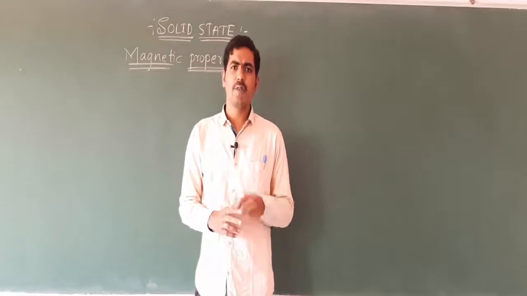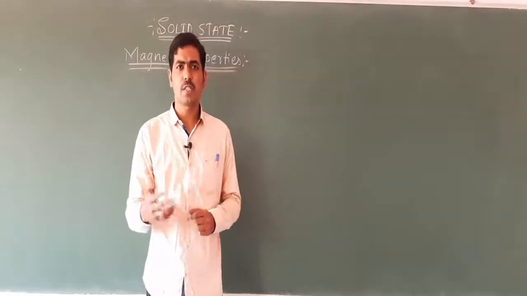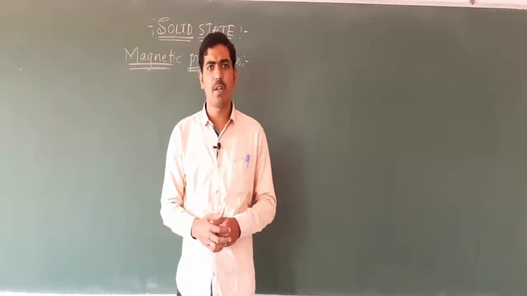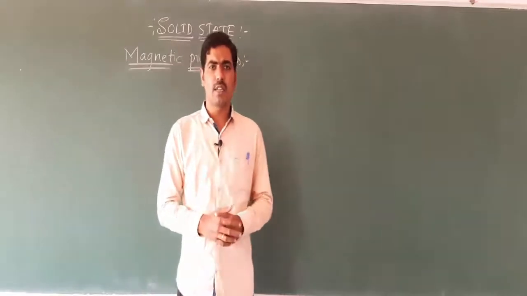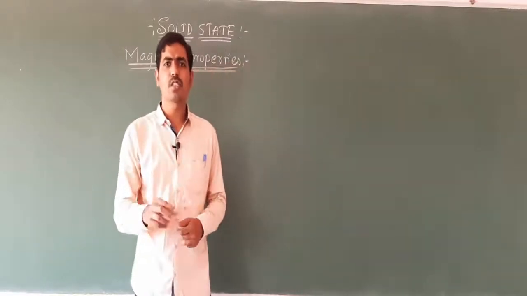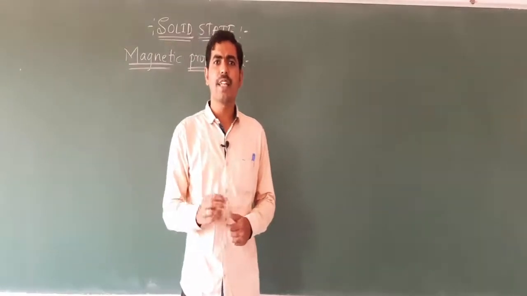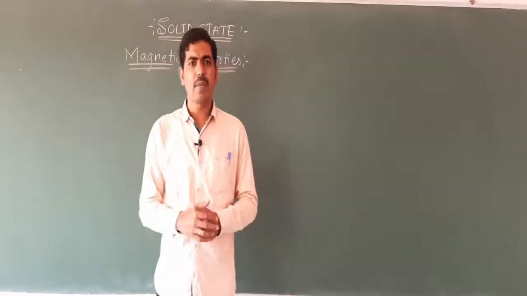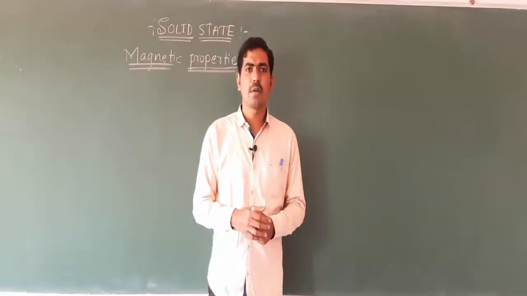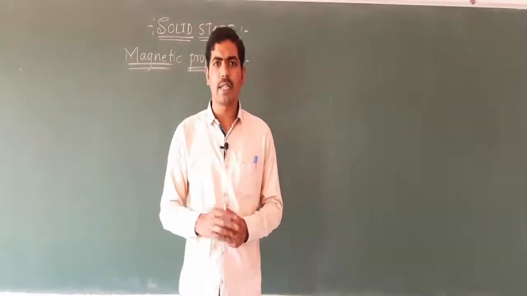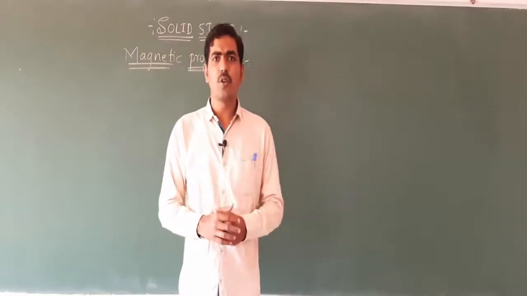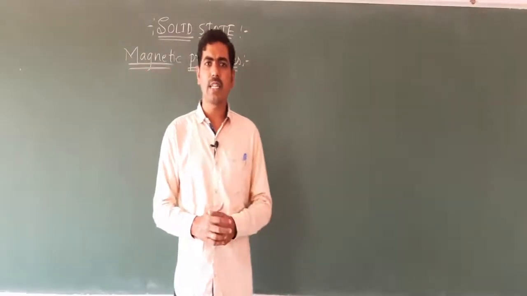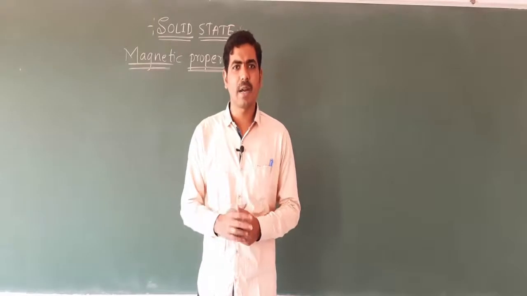But if I keep plastic substances like a chair, plastic pieces, or plastic paper, including paper itself, near the magnet, no attraction is observed. Plastic is also a solid, but it does not attract towards the magnet. Pieces of wood are also solid, but when kept in the magnetic field, they are not attracted by the magnet.